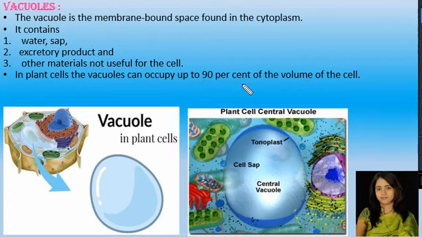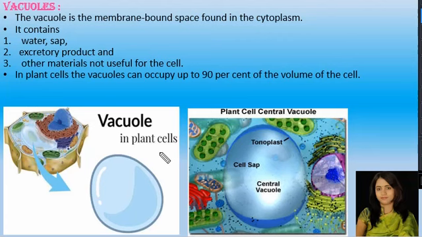Then what are the functions of vacuoles? In plant cells, this tonoplast, that is the membrane of the vacuole, facilitates the transport of a number of ions and other materials against the concentration gradient into the vacuole. Hence their concentration is significantly higher in the vacuole than in the cytoplasm. See, in the cytoplasm, various ions are present.